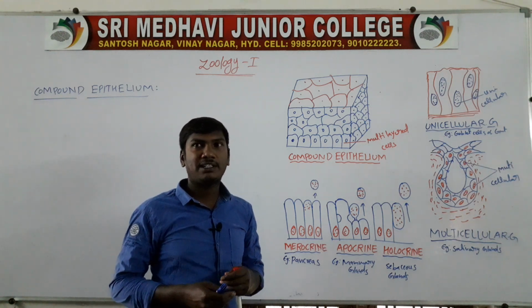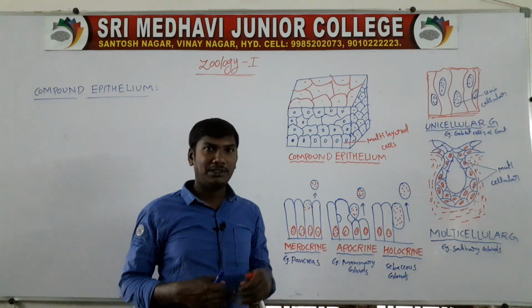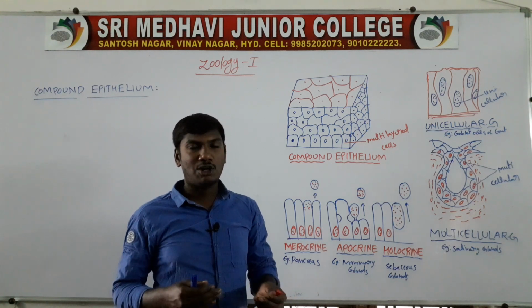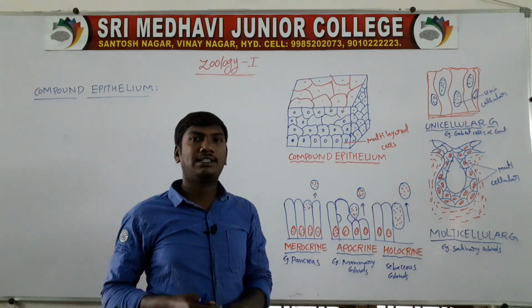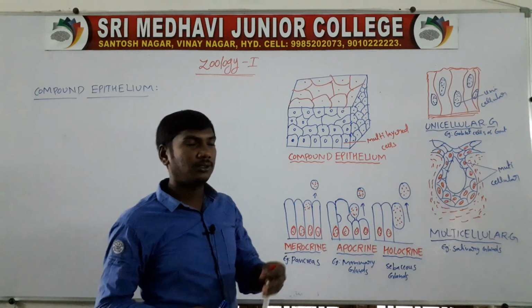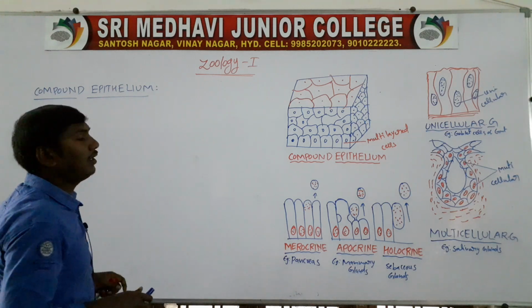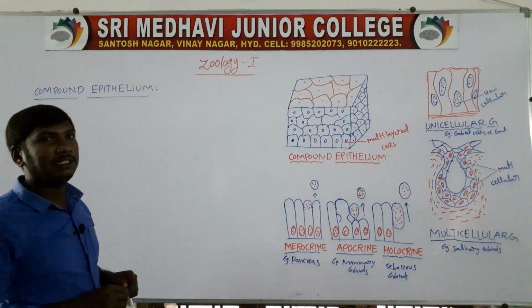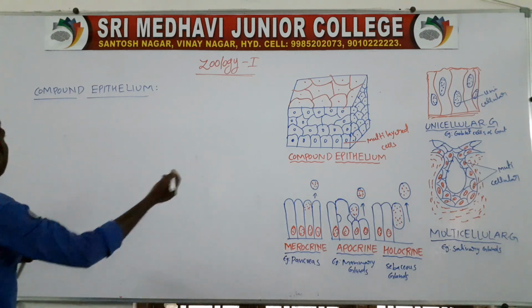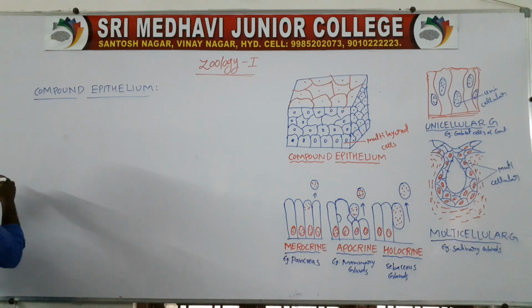The previous topic was epithelial tissue. Epithelial tissue is divided into three types: simple epithelium, compound epithelium, and glandular epithelium. In the previous class, simple epithelium was completed. Today's class is compound epithelium.